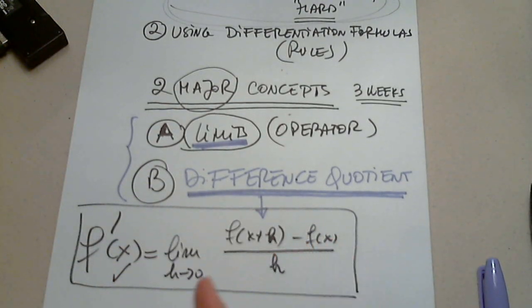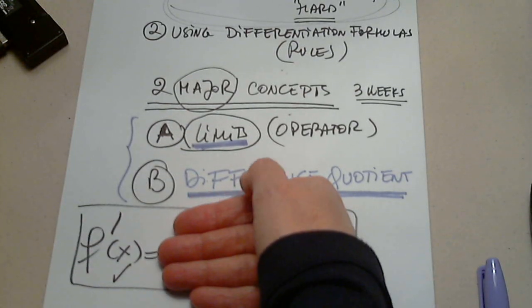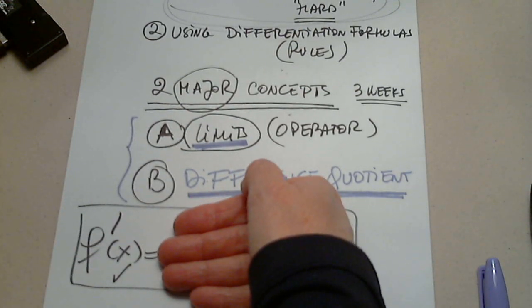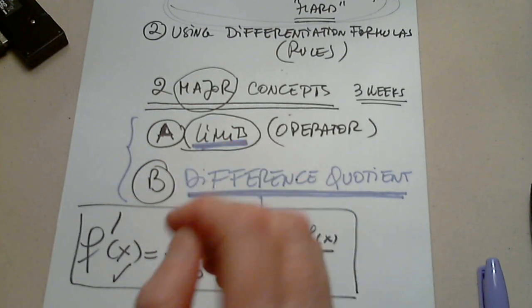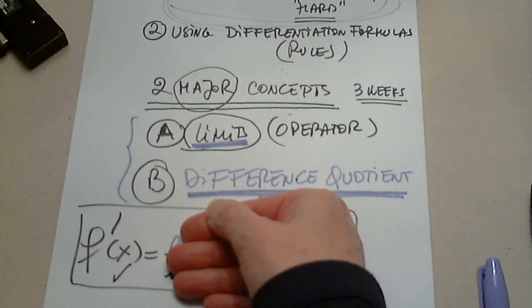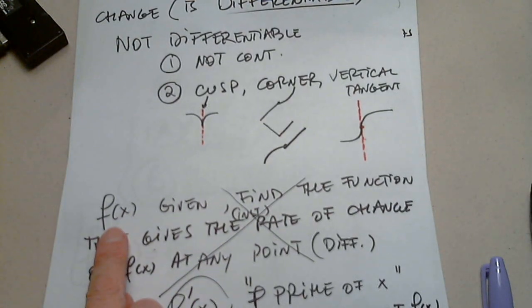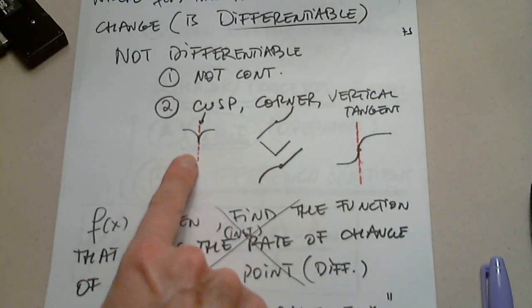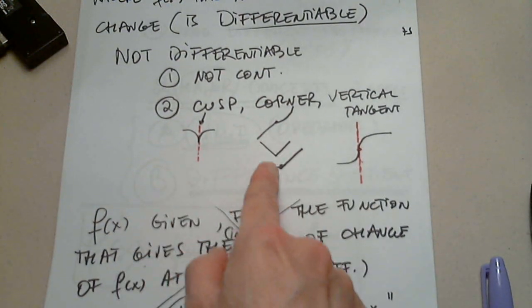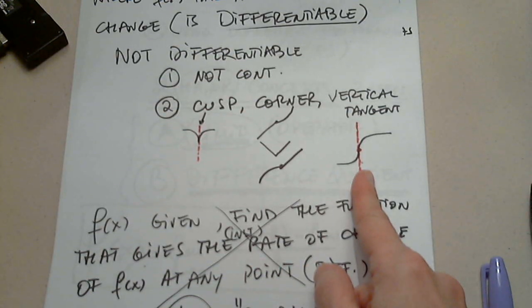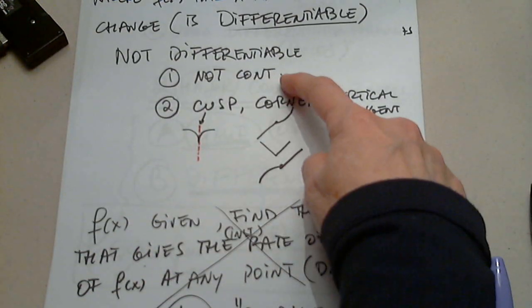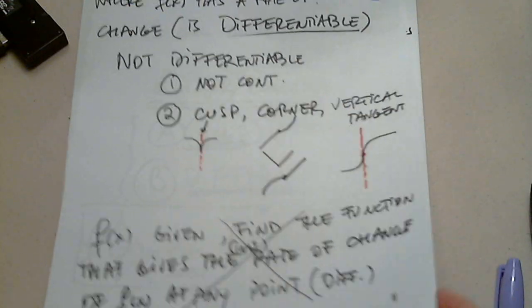How come? If the limit doesn't exist, the function doesn't exist, which means the original function is not differentiable. Because we know that we found many limits that did not exist. The answer was infinity or D and E. So if this limit does not exist, the derivative does not exist, which means the original function does not have a rate of change because it either has a cusp or a corner or a vertical tangent, assuming it's continuous. Okay? Excellent.